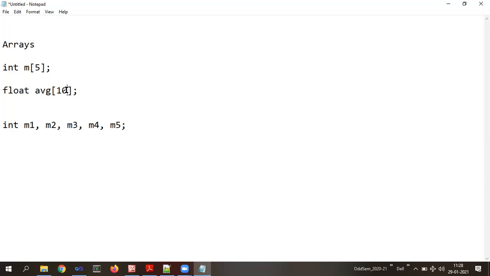Array is nothing but a group of elements whose data type is the same, and all those elements are referred to by the same name. Yes or no? For all those elements, suppose in this case there are 5 elements. How are they referred? They are referred by the same name.